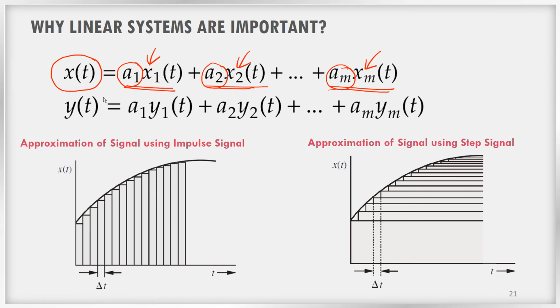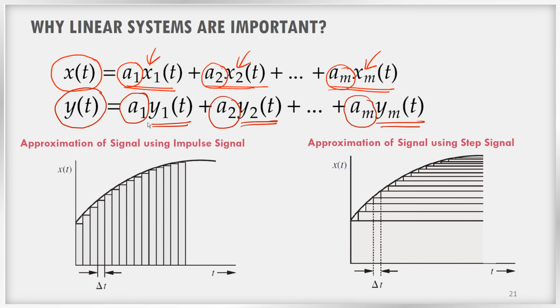Then I can get the output of the system by simply adding the response of the system to these individual input signals multiplied by the corresponding constants or scalars, right? I can get the output without giving the combined input. I can simply add the individual outputs, multiplied by the same scalars, and I will get y of t. That is the basic idea. That is why we are using these linear systems in our study of signals and systems.